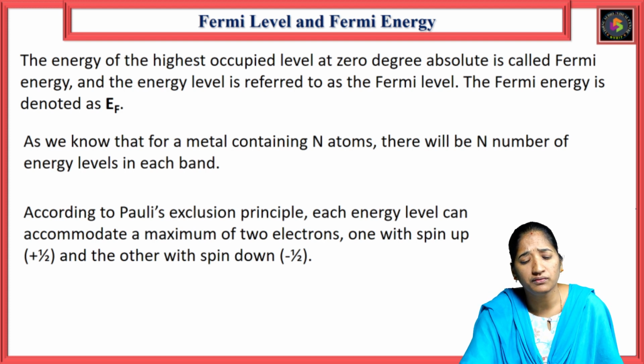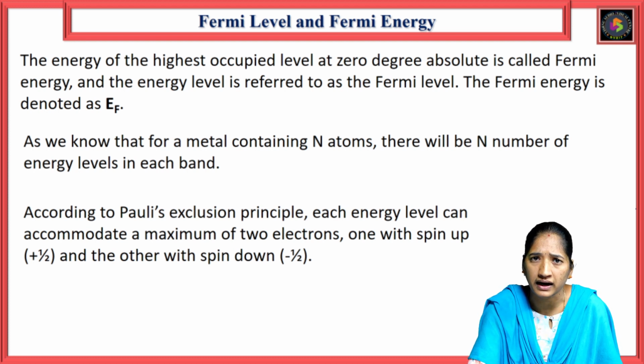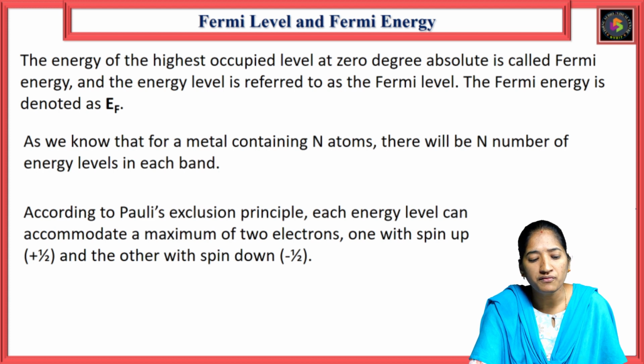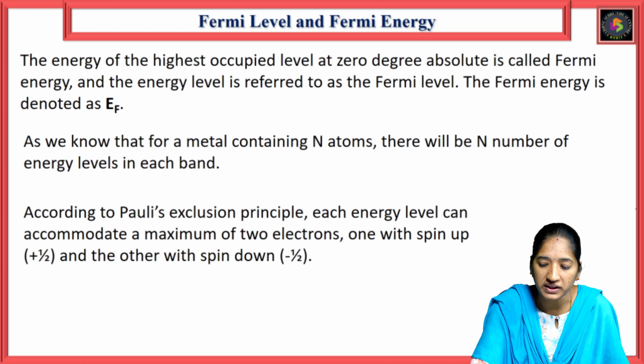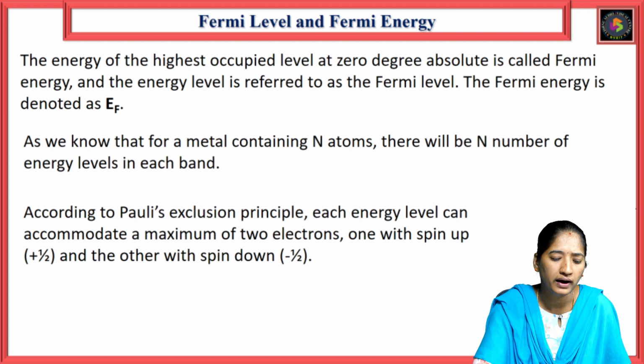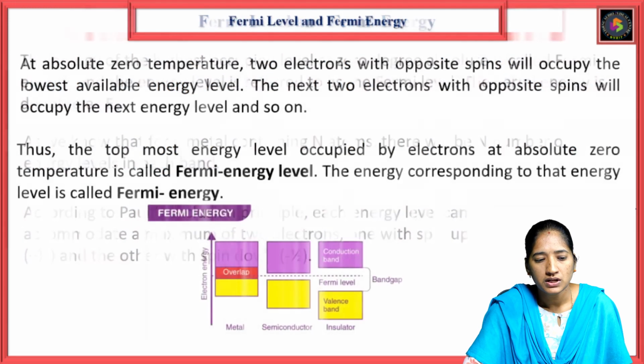As we know, if you consider any metal containing N atoms, there will be N energy levels in each band. According to Pauli's exclusion principle, each energy level can accommodate a maximum of 2 electrons, one with spin up, plus half, and the other with spin down, minus half.